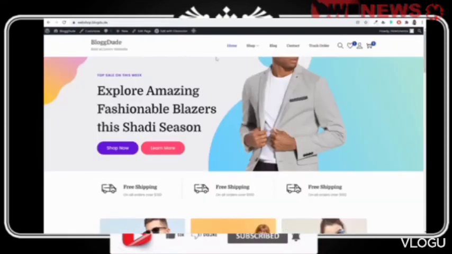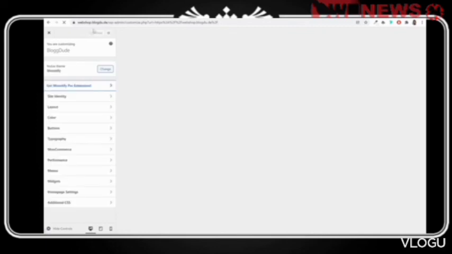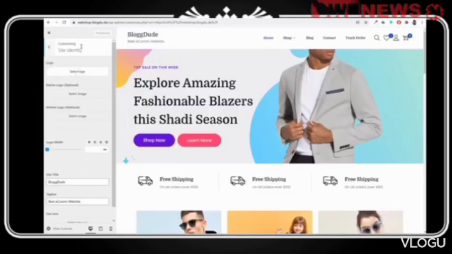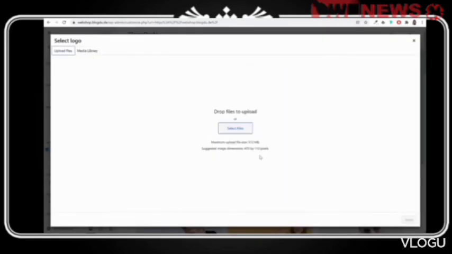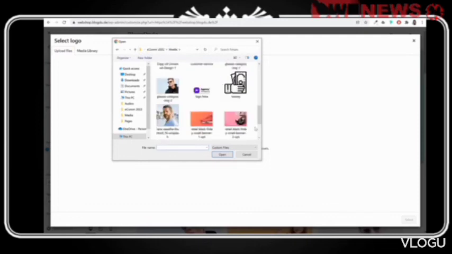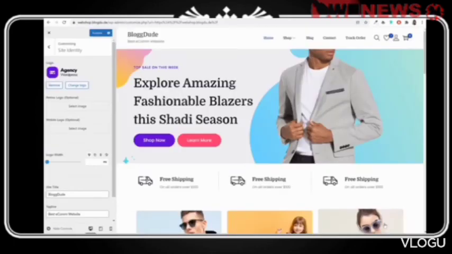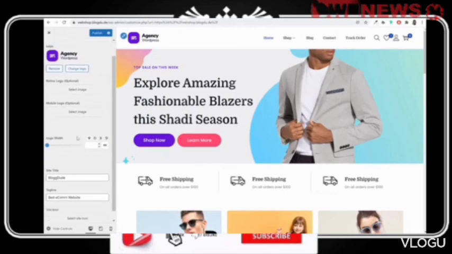Now let's again come back to this page. Let's do the final customization. Click on this customize link at top. Let's see one by one. First we have the site identity. We have to set a logo. Click on this, and I think we have a logo. If you want, you can have your own logo, obviously. Let me see. Yeah, let's upload this logo. Click on open, select, skip cropping. Yeah, we have the logo. You can also select a retina logo. You can set the logo width, size and everything.